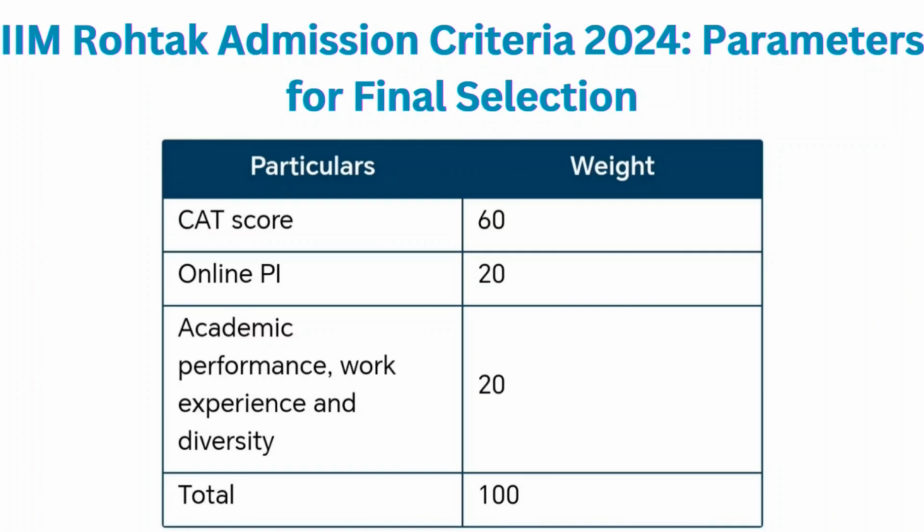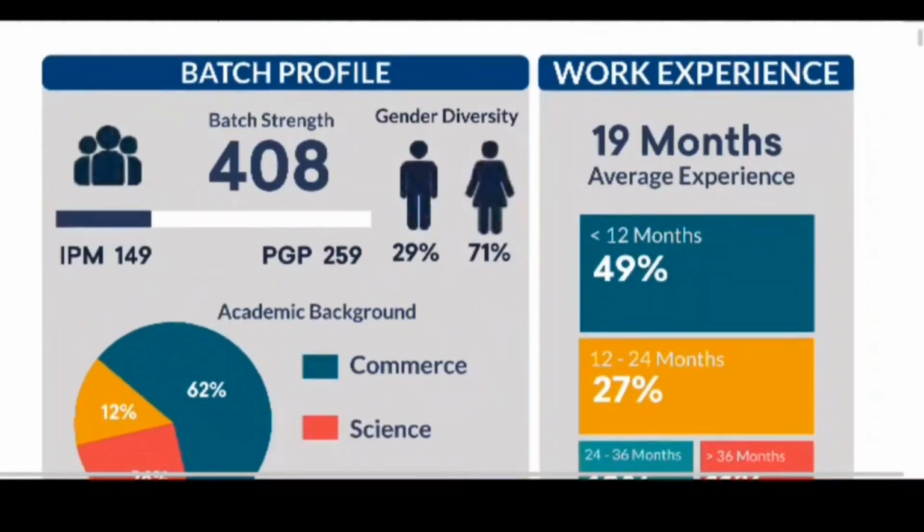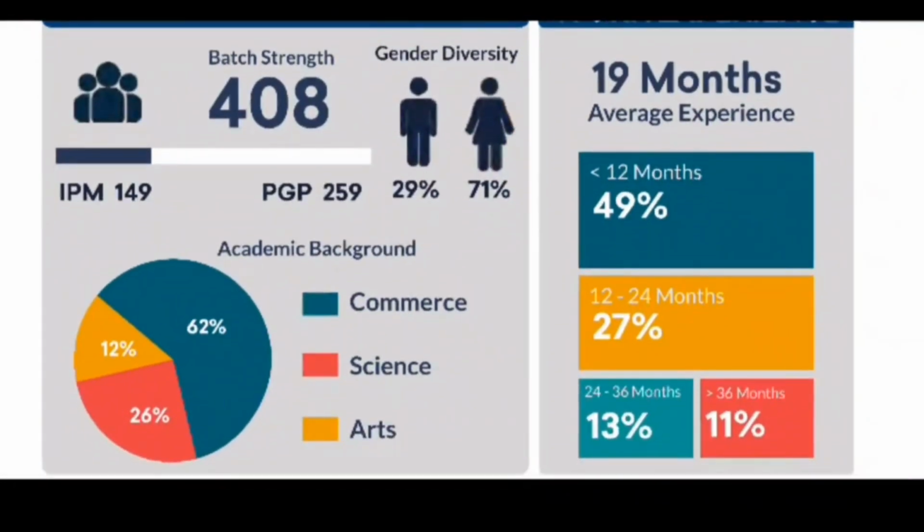Now if we consider the overall batch profile for IIM Rohtak, the batch strength is 408 students, and out of 408 students, 29% are male candidates and 71% are female candidates. If we consider the academic background, then 62% students are from the commerce background, 26% students are from the science background and 12% students are from the arts background.